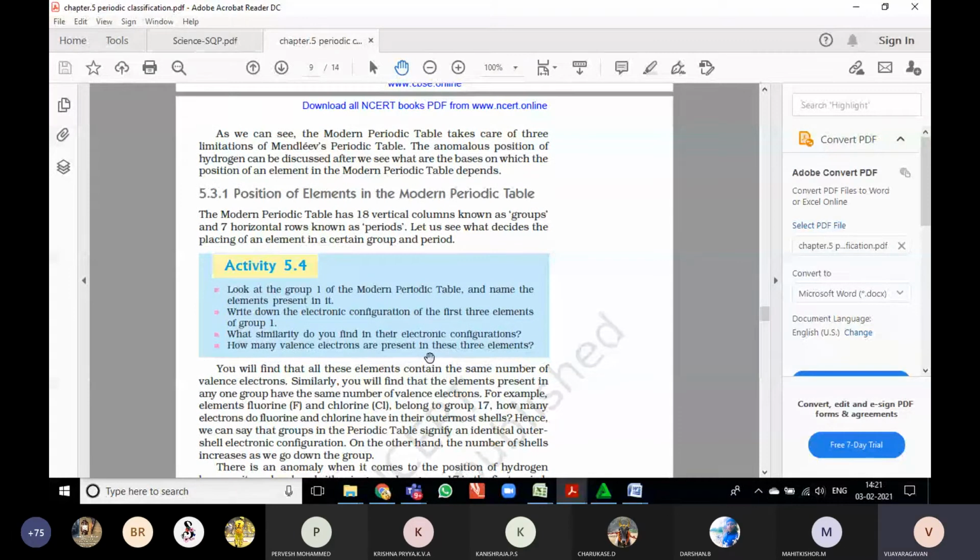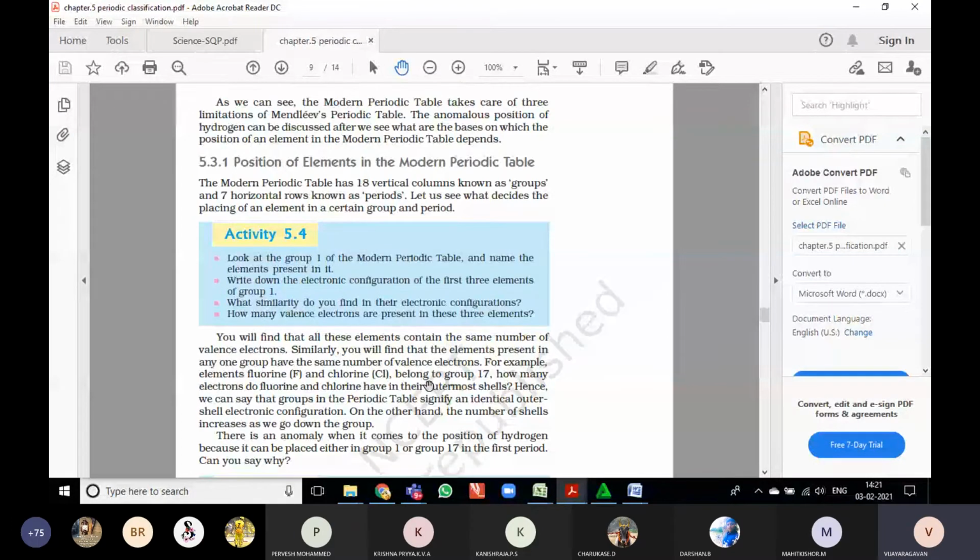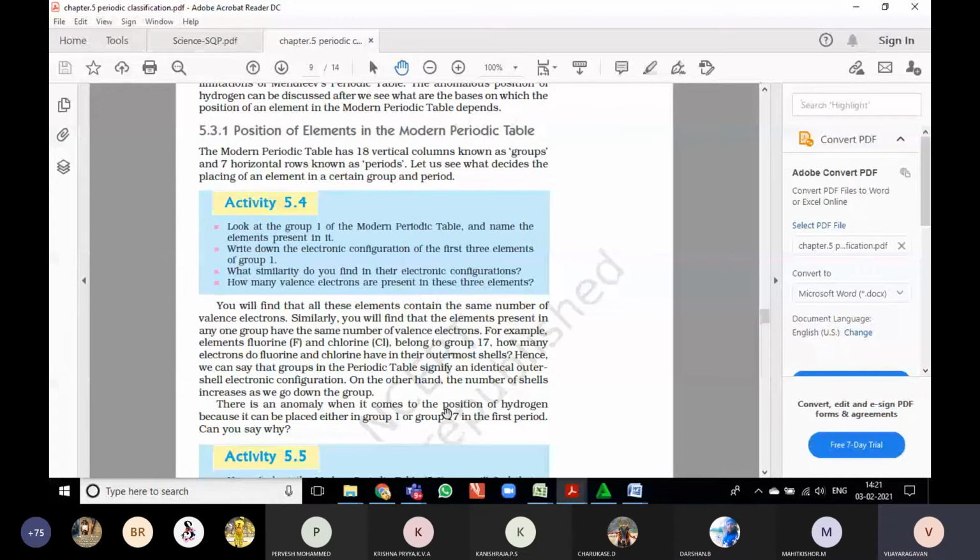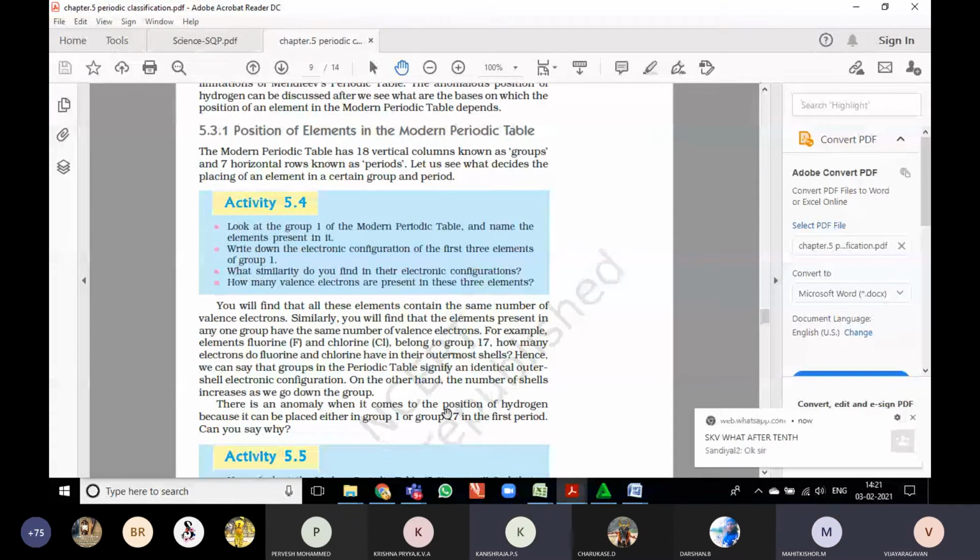Now let us see how these elements are placed in groups and periods. Do you know what valence electrons are, from class 9? What is valency and what are valence electrons? The number of electrons that an atom can gain or lose is called valency. That is how many electrons it can gain or lose. And what are valence electrons?